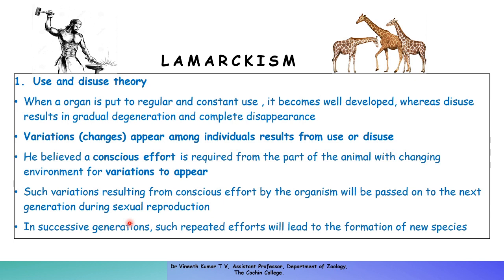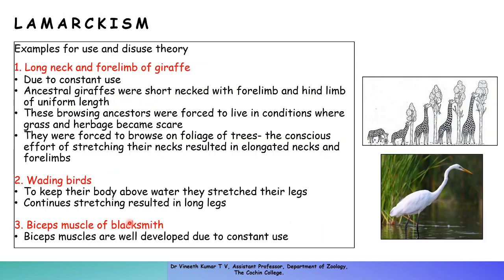As a result, both of these organs developed, and the present day giraffes were formed, and that is a famous example of Lamarckism. So the first example of the use and disuse theory which we discuss here is the neck and forelimb of the giraffe.